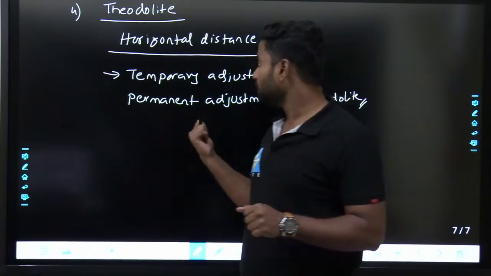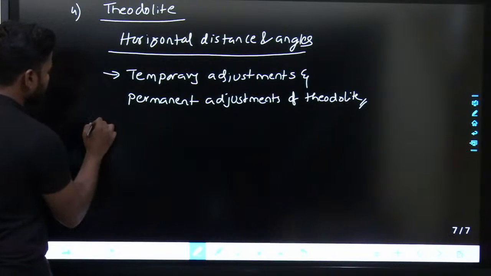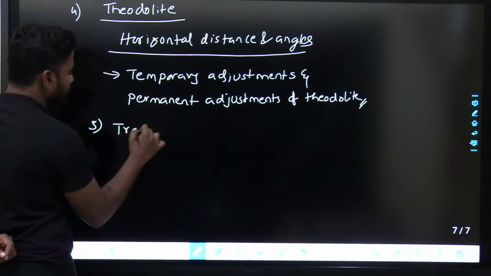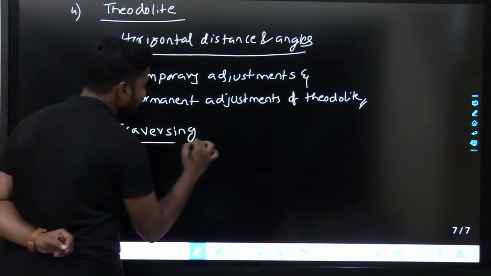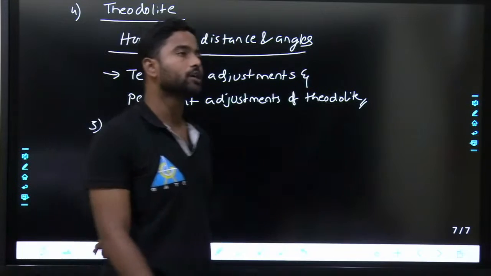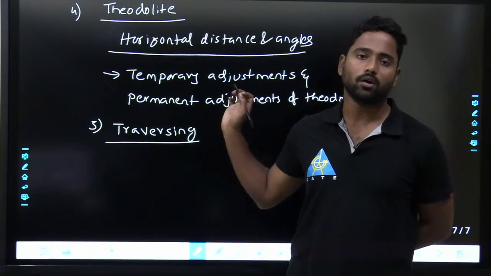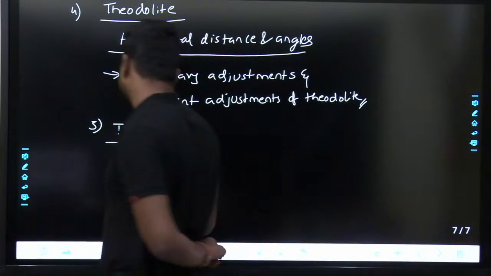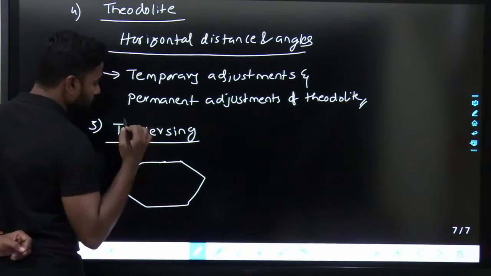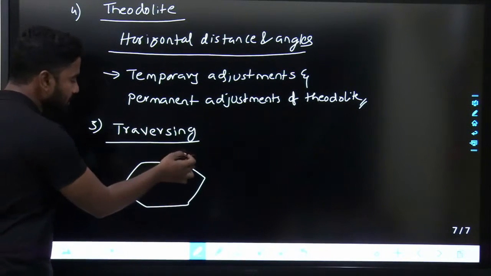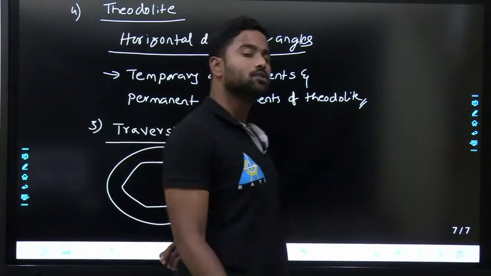Fine. Now if you have done this, the 5th chapter which I will be discussing is traversing. Here exactly the idea of surveying is done: location of a point, or the closed traverse. Here you will see the closed traverse, like this, and how exactly you generate it using theodolites or levels.